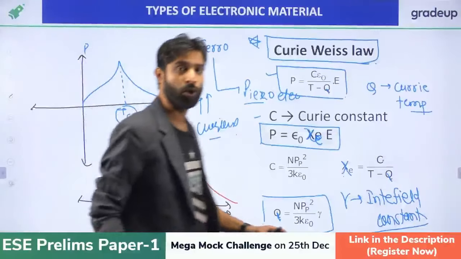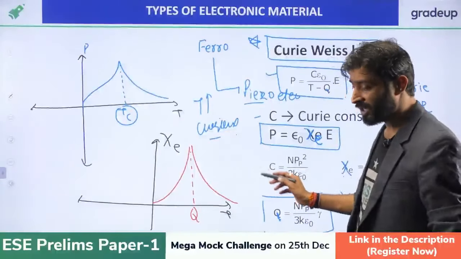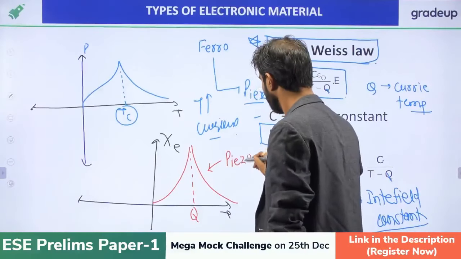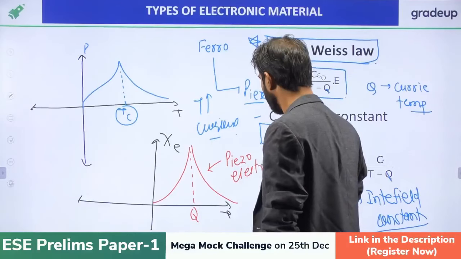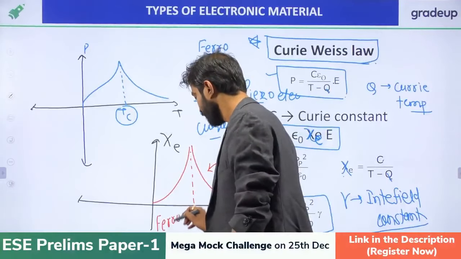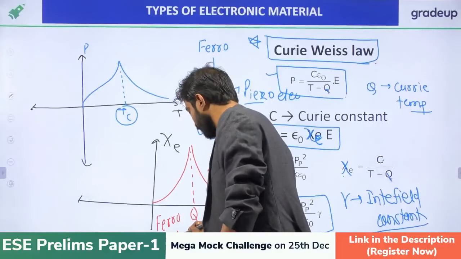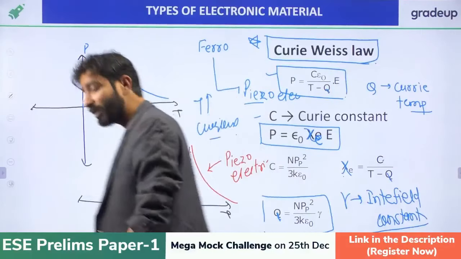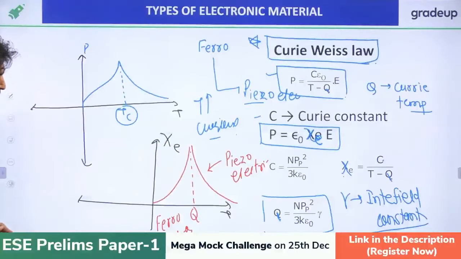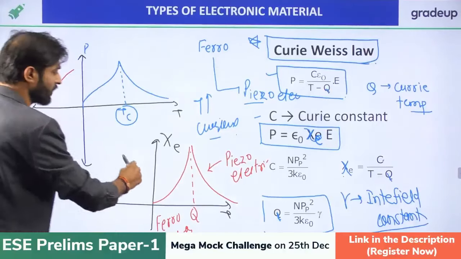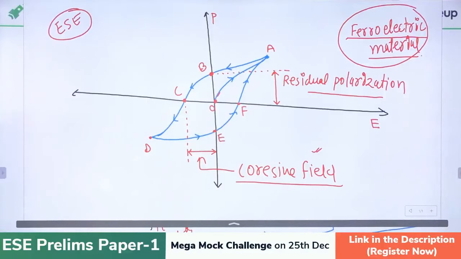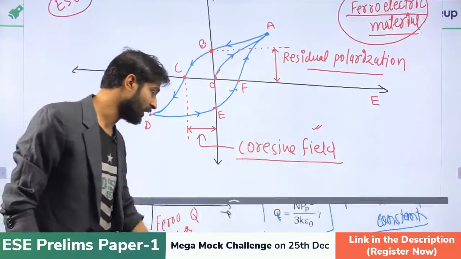Above the Curie temperature, it behaves as a paraelectric material, and below the Curie temperature it is a ferroelectric material. Just note this down. This graph is important, and the hysteresis curve is also important for the ferroelectric material.